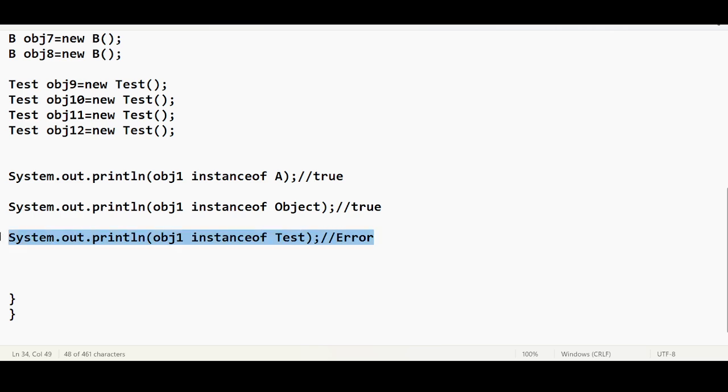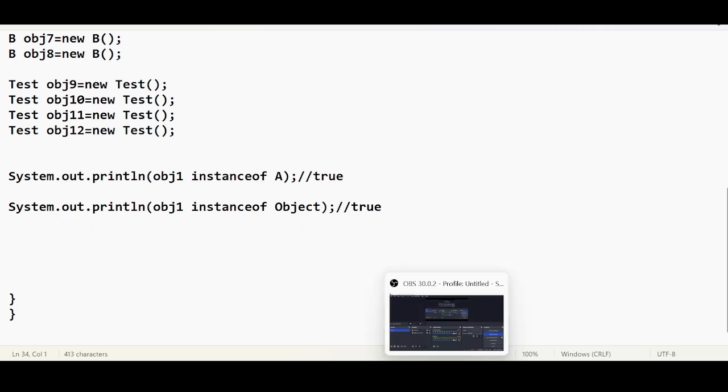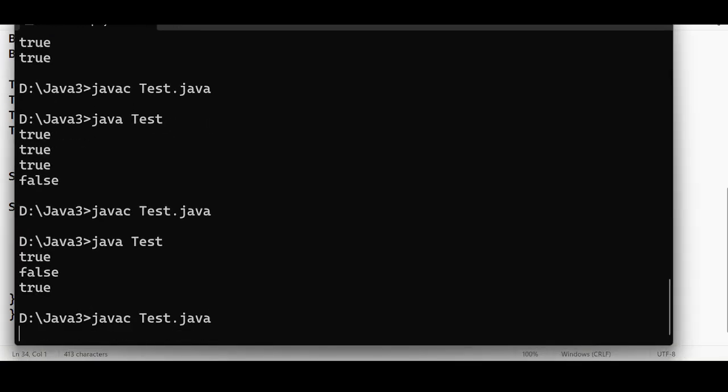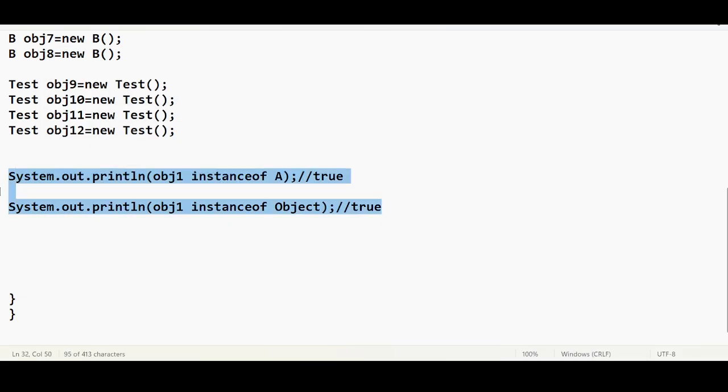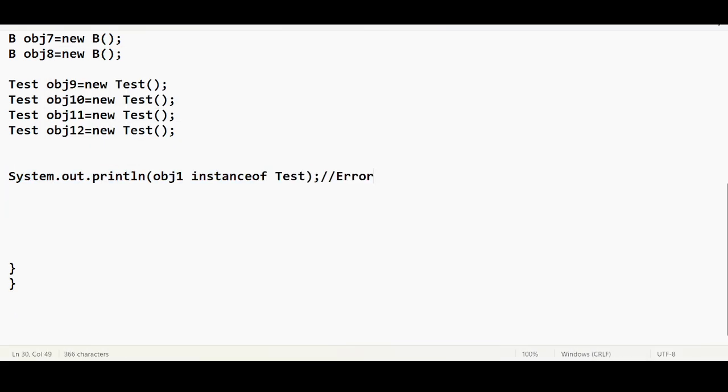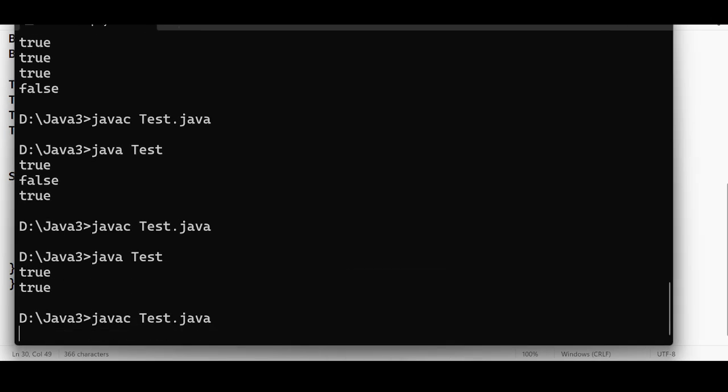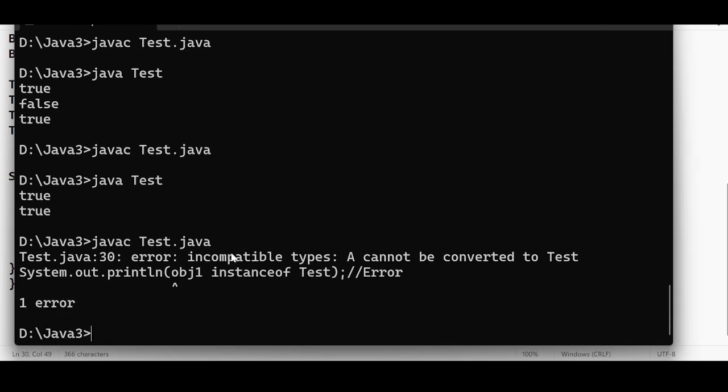First let us run this code. It should be true. But when I do this, we get an error: incompatible types. It's trying to convert internally.